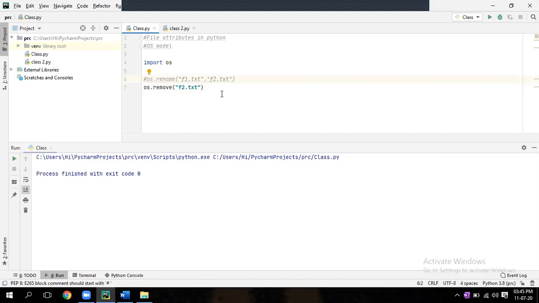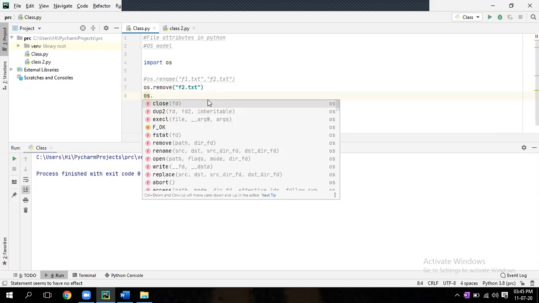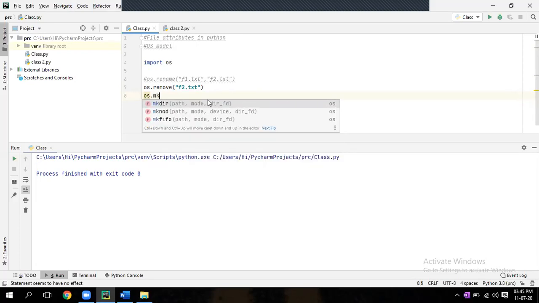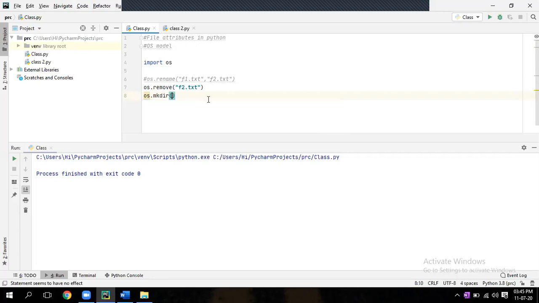Now I want to create a folder or directory. Enter os dot mkdir. First one. Enter. And within quote, give some folder name: test.